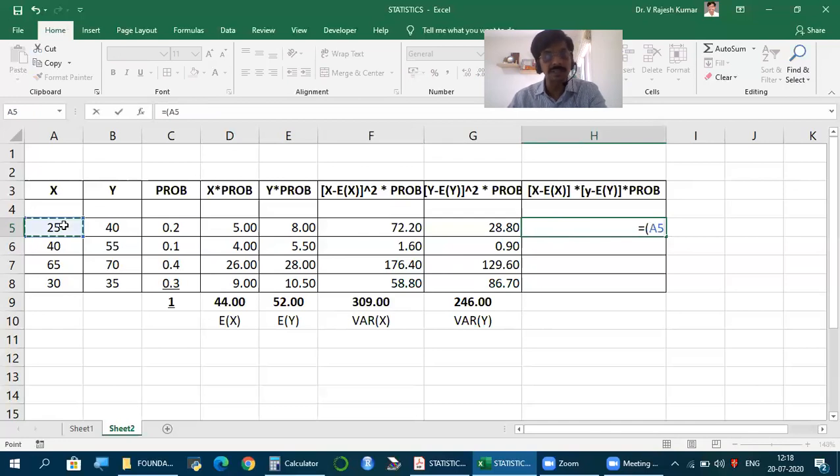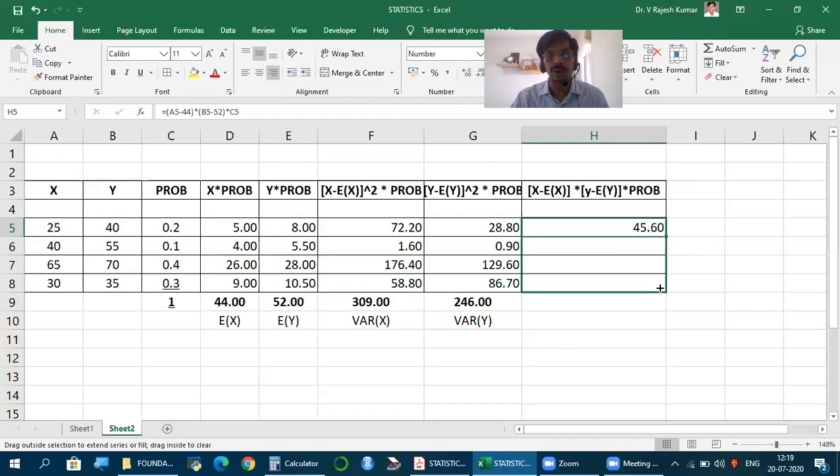X minus E of X into Y minus E of Y into probability. So X minus E of X into Y minus E of Y. So deviations, but whenever it is a probability distribution into probability, so we get a number.